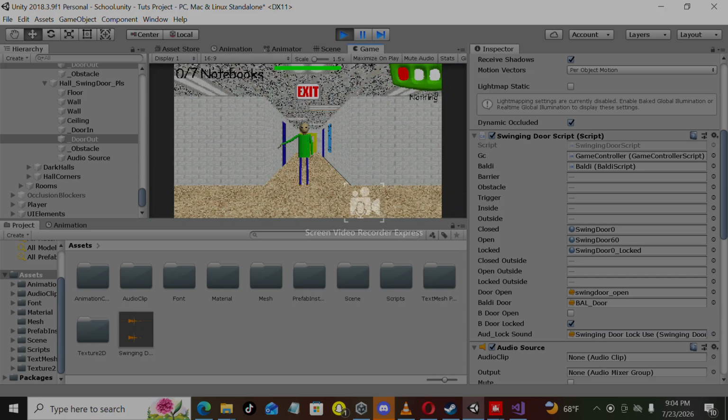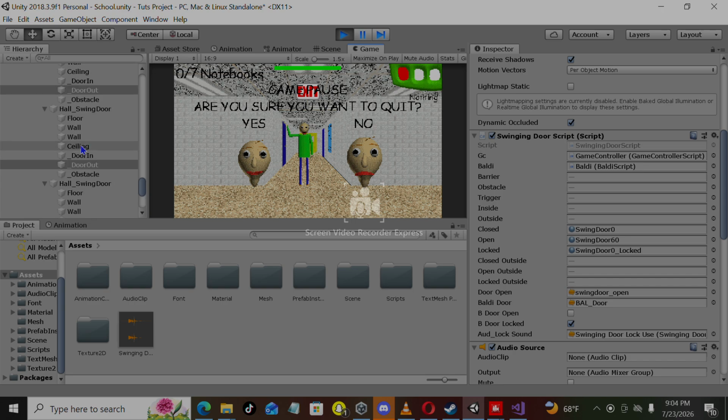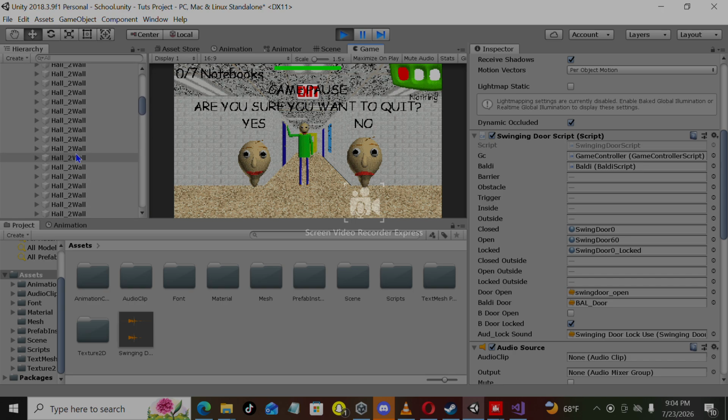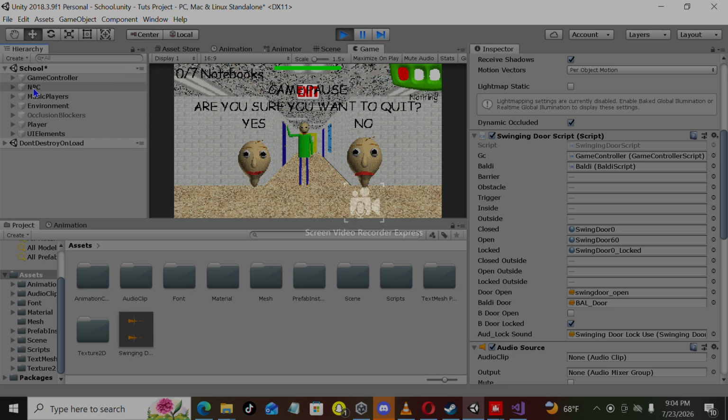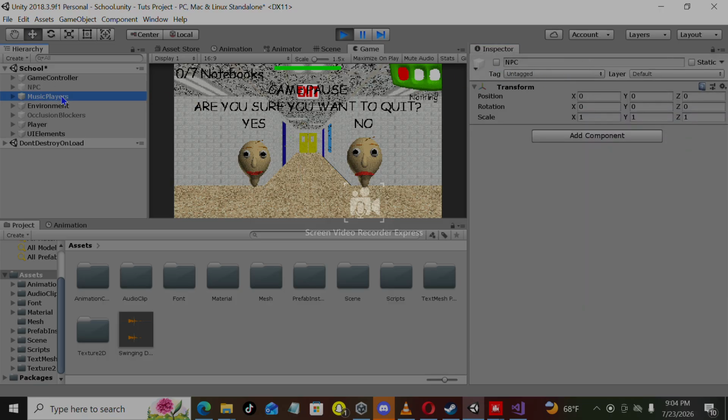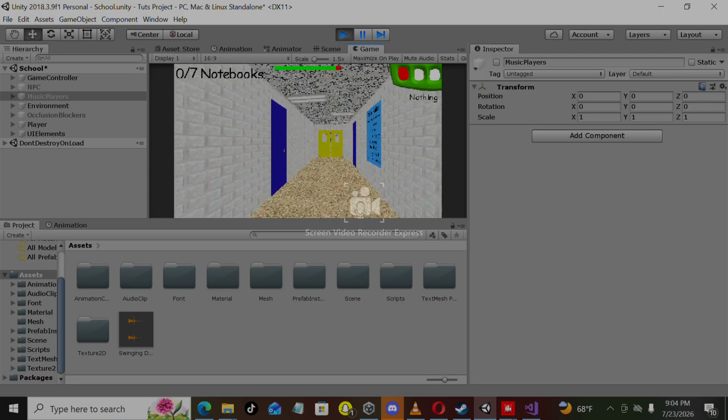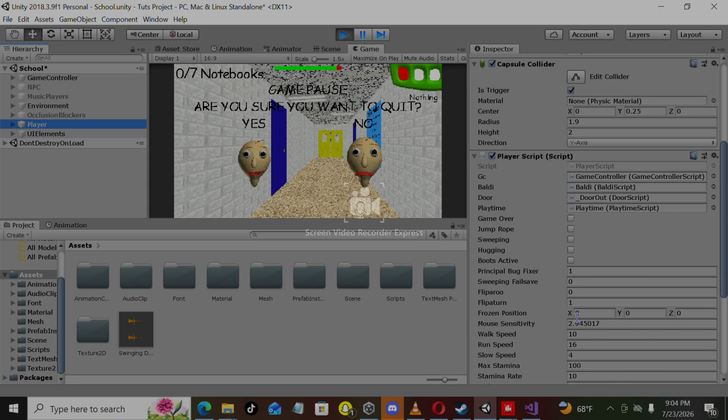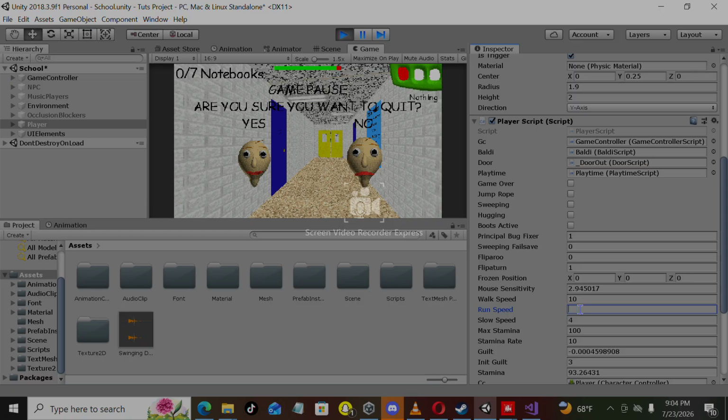If you want some extra time, turn off NPCs and turn off music players while you're playing on Unity. Since the players and all the NPCs, set your speed at 50 so you can have so much more time while playing.